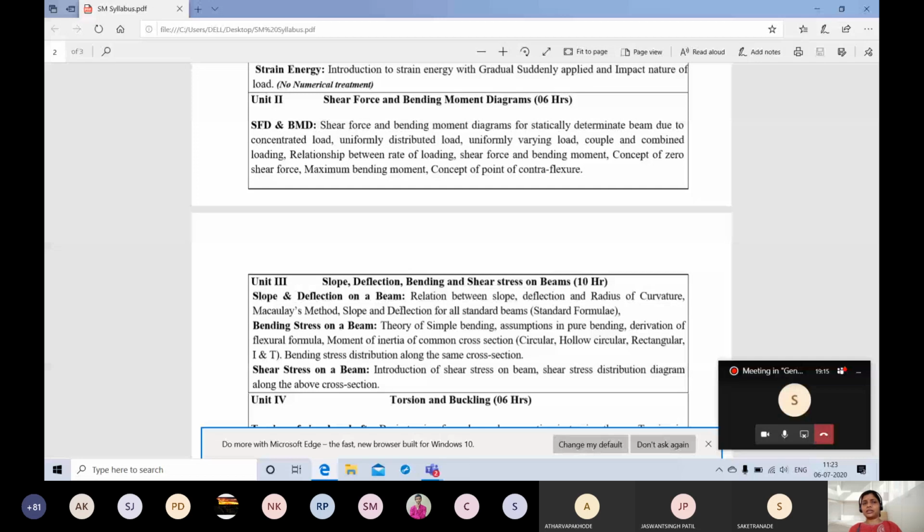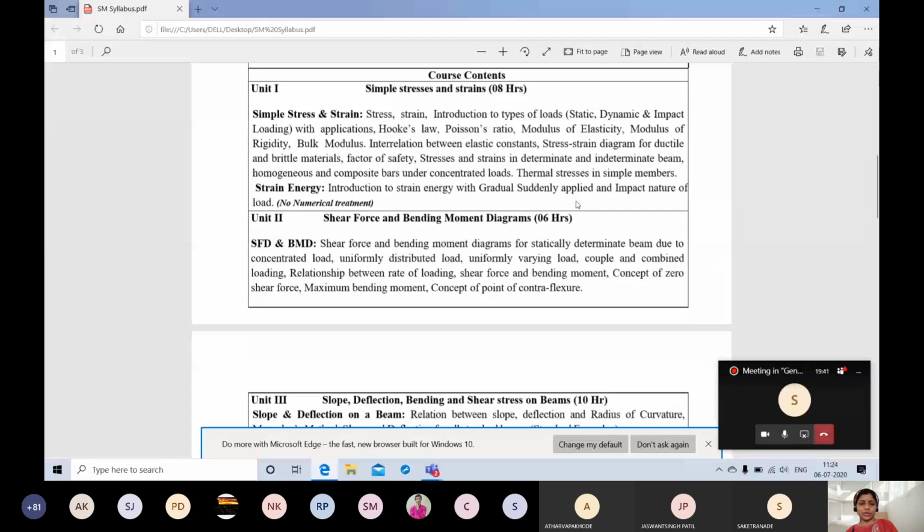We are going to use clockwise as a positive sign and anti-clockwise as a negative sign. Hope you have used the same thing. Yes, fine. I'll go into detail when we start with the actual numericals. That will come in Unit 2.